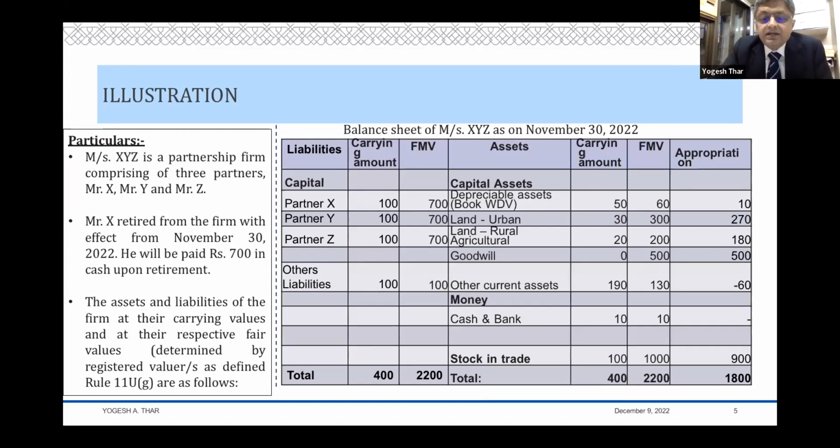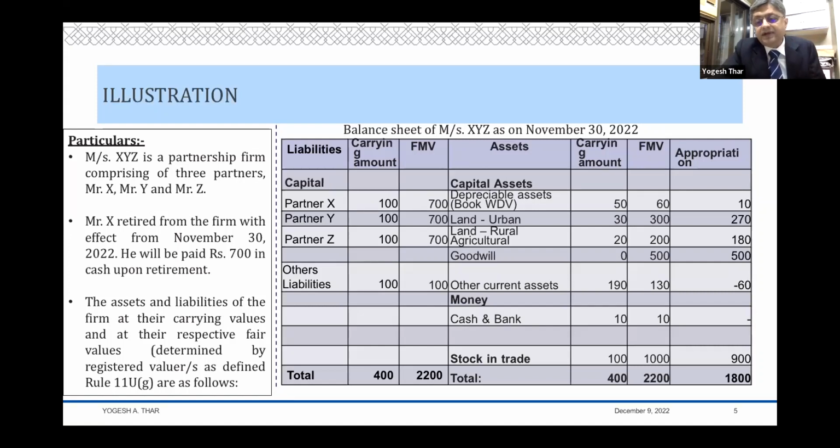On the asset side, you have certain capital assets by way of depreciable assets, urban land, rural agricultural land, goodwill, other current assets, cash and bank, stock in trade. Total comes to 400. The carrying amount is this way. Then we have on the side of that fair market value of all the assets on the date of retirement. So fair market value of depreciable assets 60, urban land so much, rural agricultural land so much, goodwill so much, etc., etc.